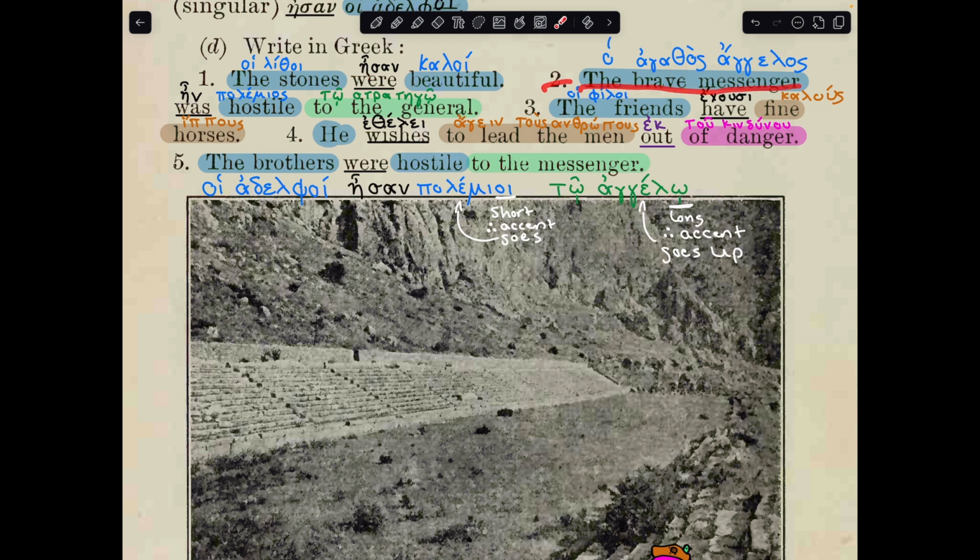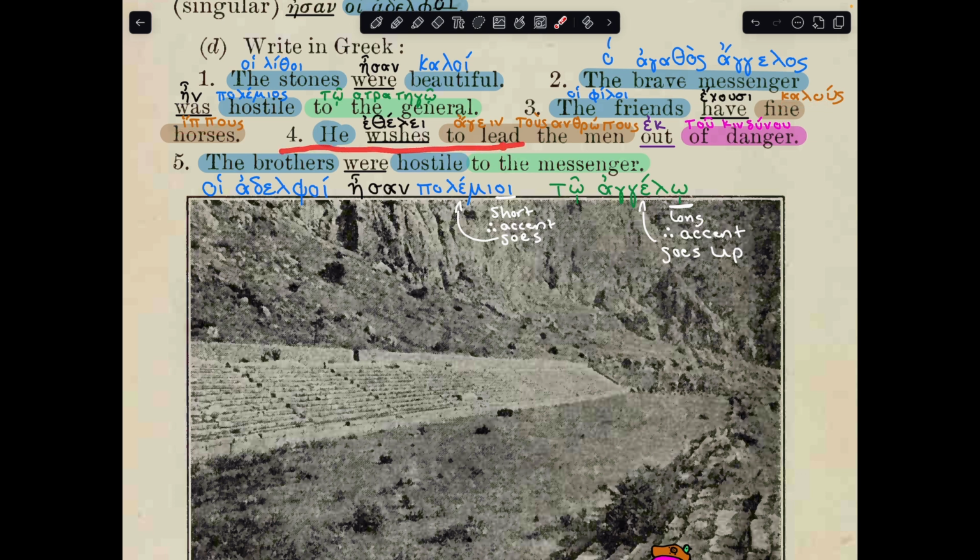2. The brave messenger was hostile to the general. Ha agatos angelos ein polemios toi strategoi. I kept the word order mostly the same. So brave agatos, messenger is angelos, was ein, hostile polemios, to the general is toi strategoi. 3. The friends have fine horses. The friends is going to be our subject, so it's nominative. Hoi piloi, have, our main verb, ekusi, fine, kalus, horses, and we should expect that to be in the accusative because it's the direct object, so fine is kalus, and horses is hippus.